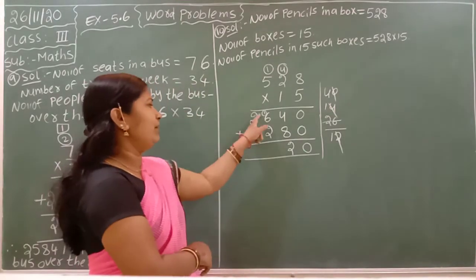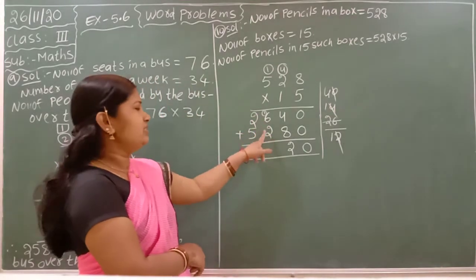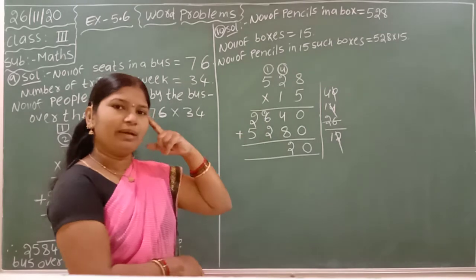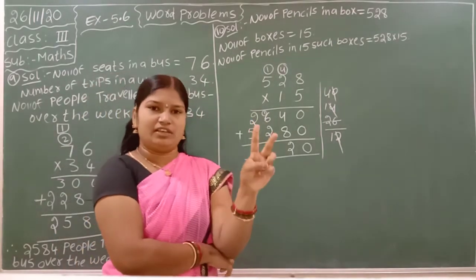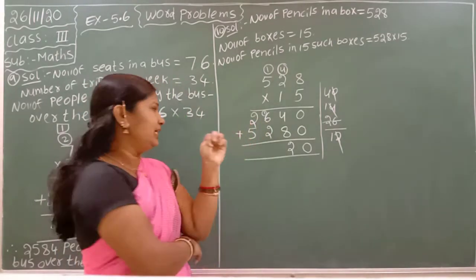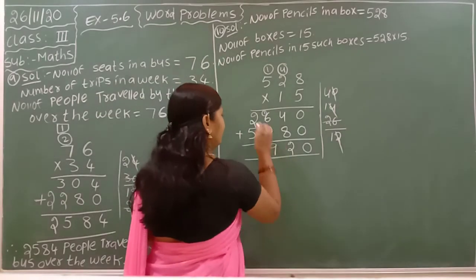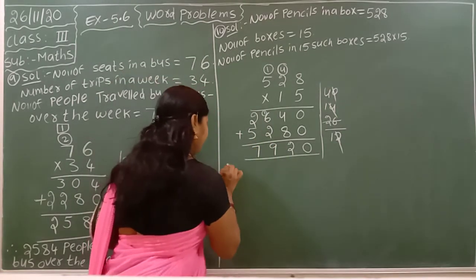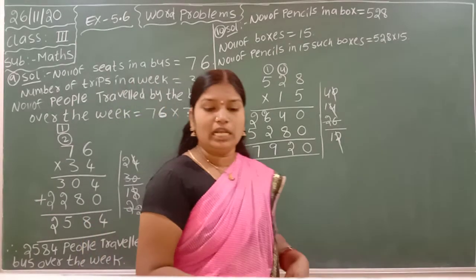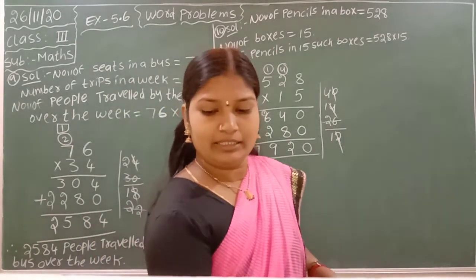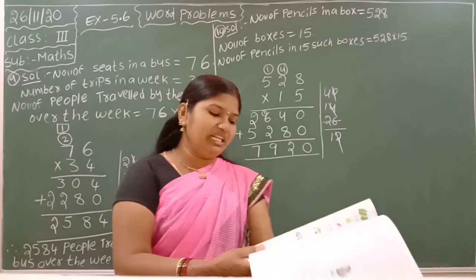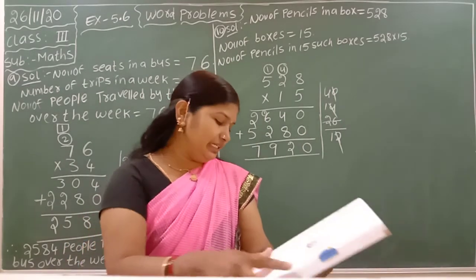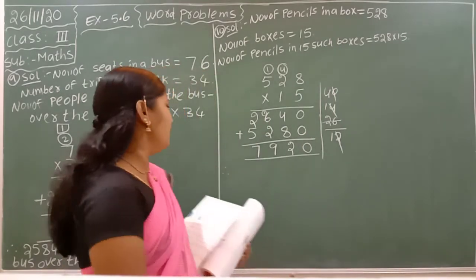Regrouping. 1 plus 6, 7. 7 plus 2, 7 in the mind. Take 2 fingers. 7 after 8, 9. 2 plus 5, 7. Okay. Therefore, last, what did they ask? How many pencils would be there in 15 such boxes?